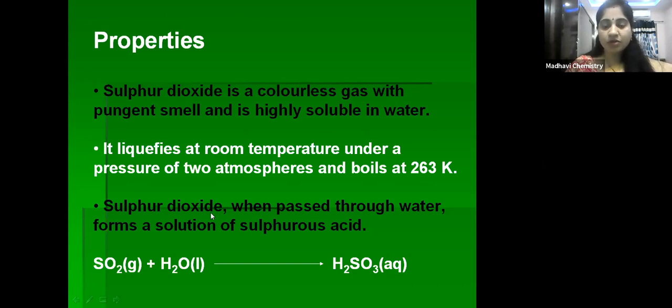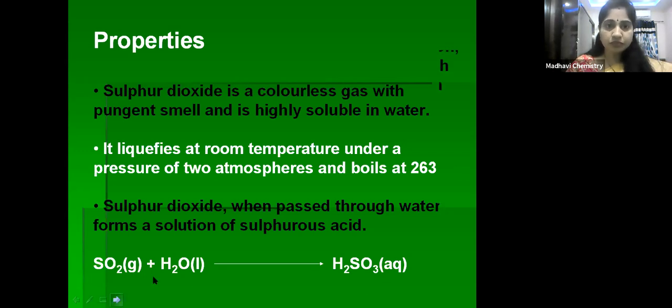So sulfur dioxide when passed through water forms a solution of sulfurous acid, because sulfur dioxide is highly soluble in water. When it dissolves in water, it forms sulfurous acid, H2SO3. SO2 plus H2O gives rise to H2SO3. Sulfur dioxide, when dissolved in water, gives sulfurous acid, right, children?